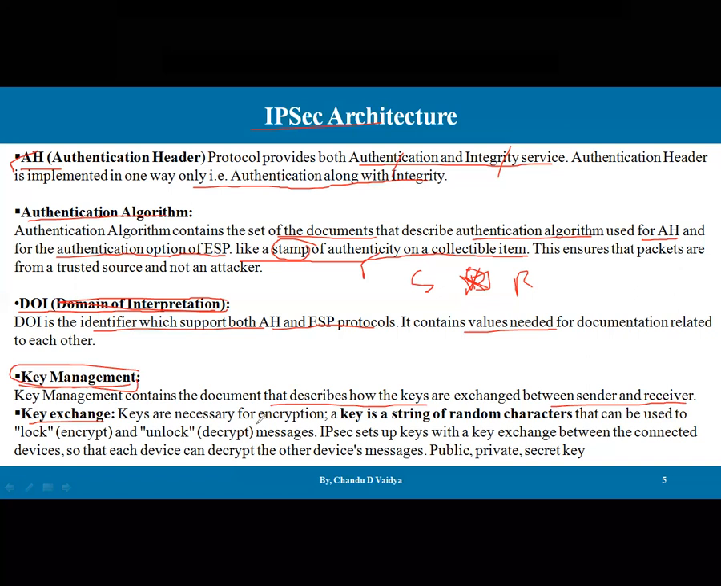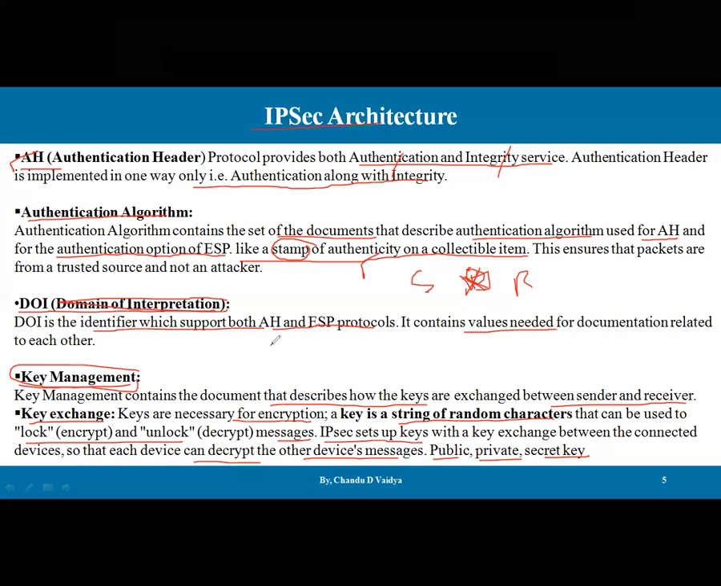So here the key exchange is about which keys are necessary for the encryption. The key is a string of random characters that can be used to lock and unlock, that is, lock is encryption and unlock is decryption of the message. IPsec sets up the key with a key exchange between the connected devices so that each device can decrypt the other device's message. There are public keys, private keys, and secret keys.